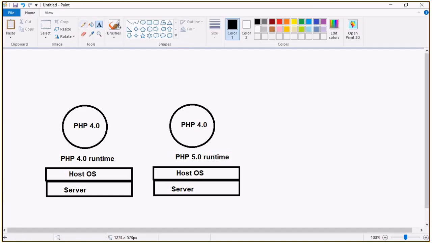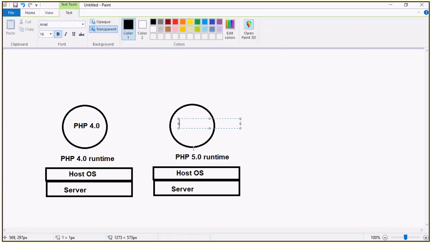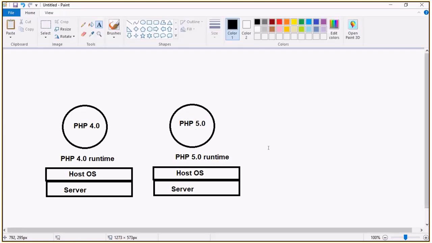So that we can run our PHP 5.0 applications. So this is one of the solutions, but the problem here is it is too expensive, right? We cannot have multiple computers. So this is one solution.